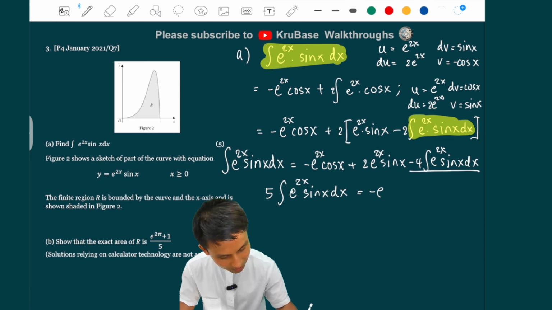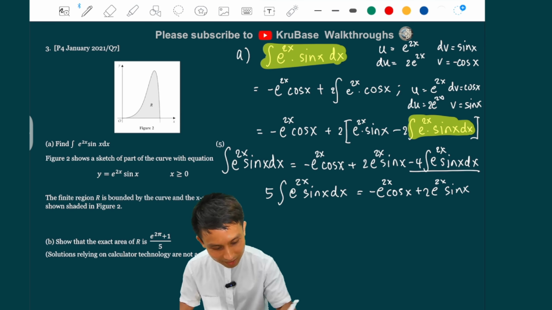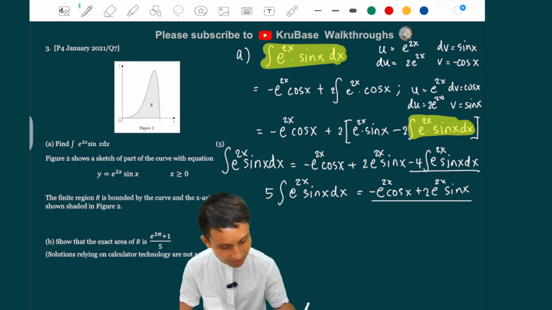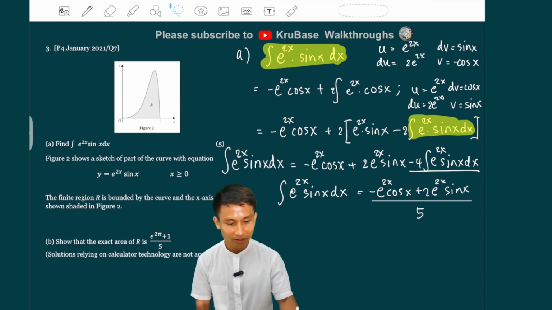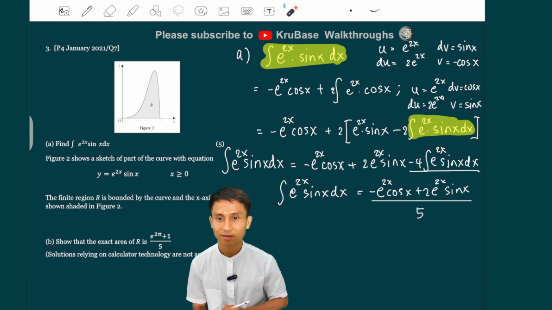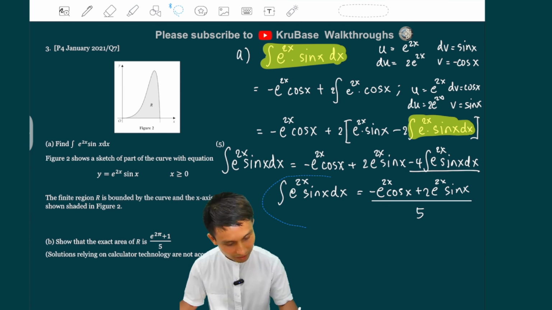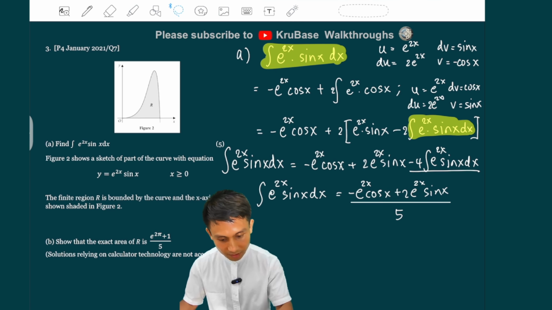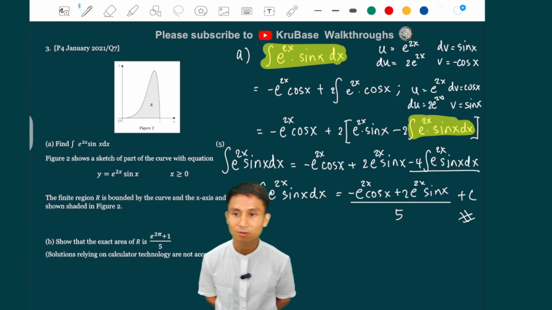Okay, equals minus e to the 2x cos x plus 2e to the 2x sin x. And then of course, the problem you want to solve, if you make it the subject, you just divide the whole thing on the right by 5. There, you solve it. Because this is the thing we want. And of course, we just have a plus c there, because this is indefinite integration. That's it. That's done. All right?